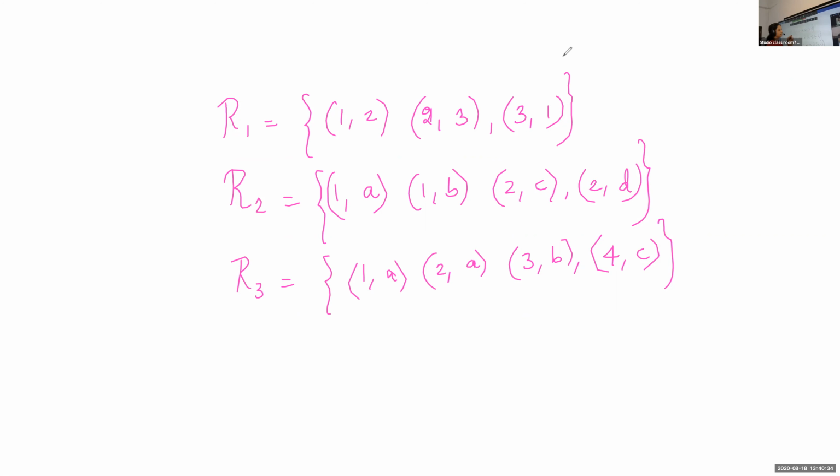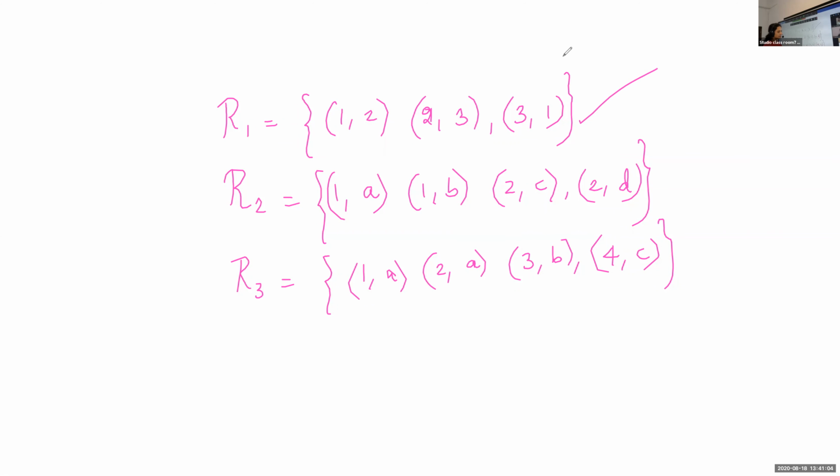First one, is it a function? See, listen, the easy way is you check whether the first element is repeated. If the first element is repeated, then we can say it is not at all a function. Look here, 1, 2, 3. In R1, the first element is not repeated. So this is a function. If you want, you can draw the arrow diagram and check.